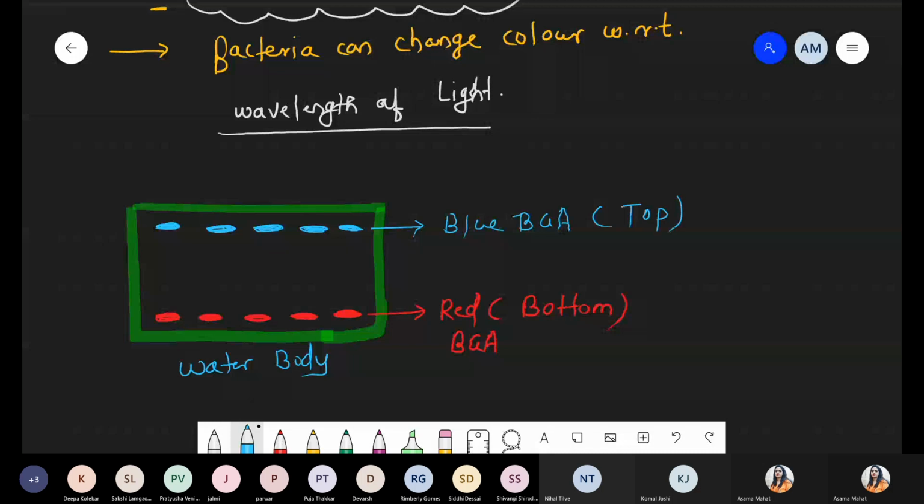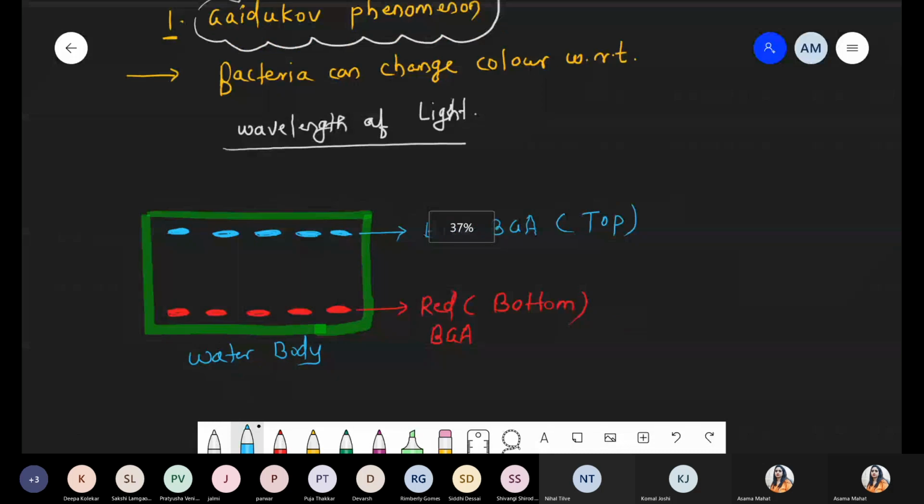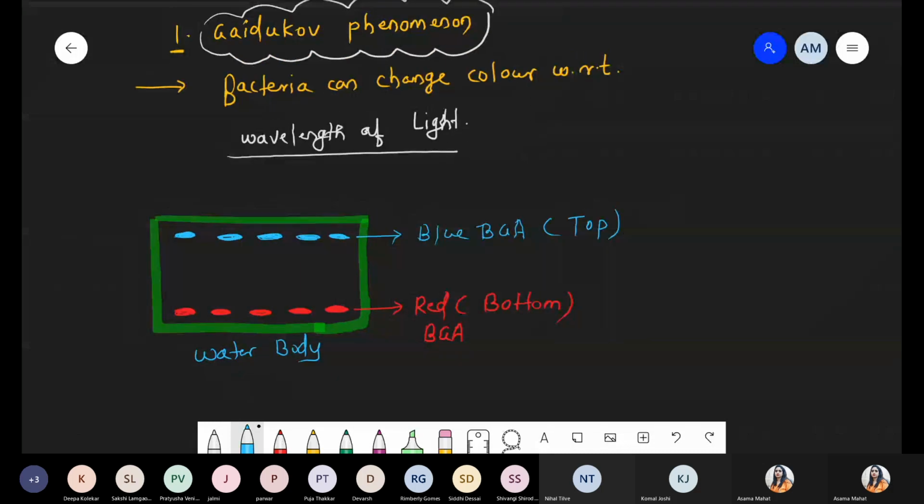Why are there such variations? It depends upon which wavelength they are absorbing. I hope you remember, whenever we talk about VIBGYOR, that is violet, indigo, blue, green, yellow, orange, red. These range from 400 to 700 nanometer, right? According to the nanometer, each and every pigment absorbs different types of light. At 450 something will be different, at 410 something will be different, at 420 something will be different, at 680 a different color can be absorbed.